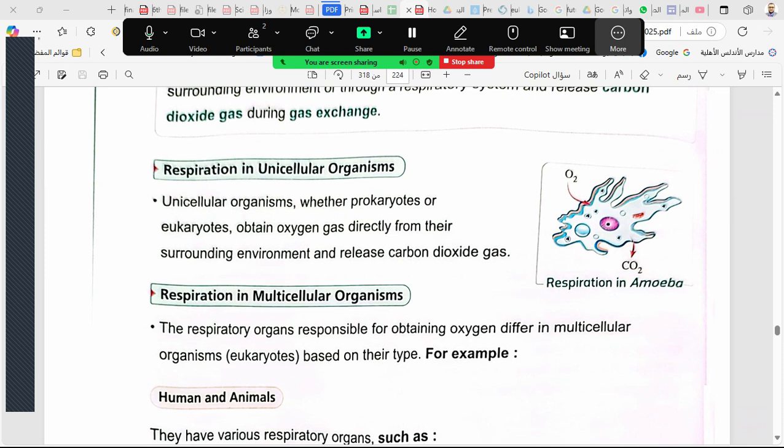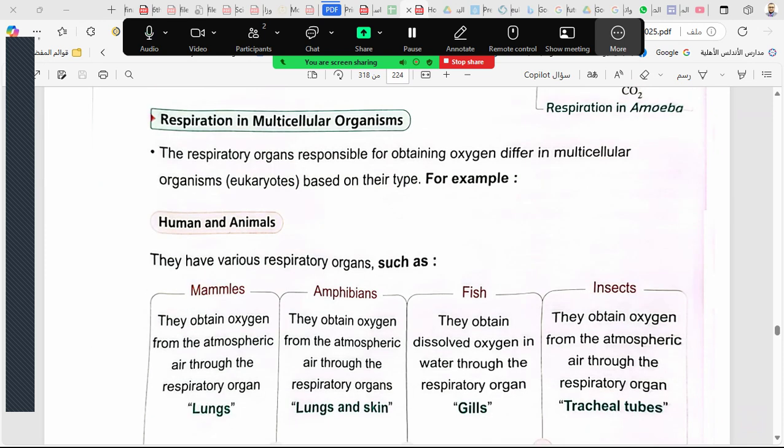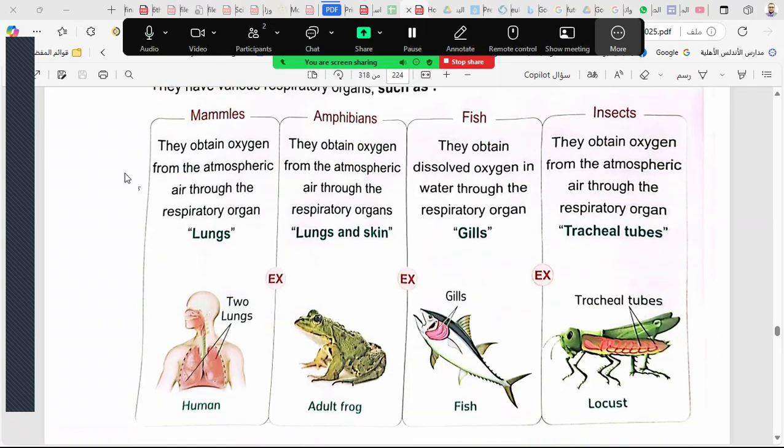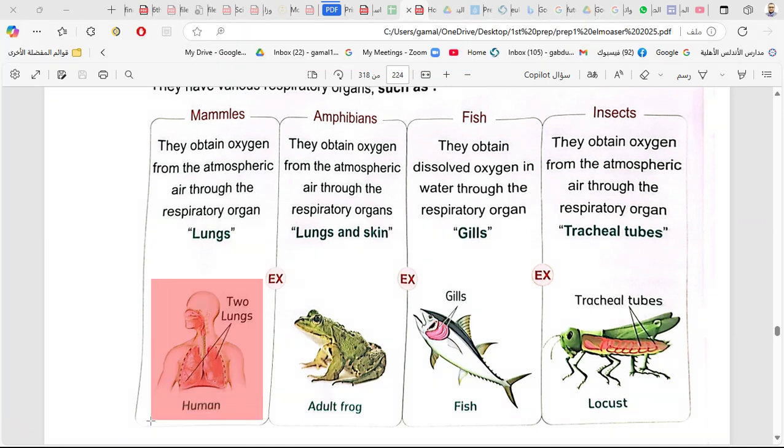But respiration in multicellular organisms needs a system. The respiration in multicellular organisms like eukaryotes needs a system. For example, the mammals have a respiratory system. We have studied it in grades 4 and 5. What is the most important organ in our respiratory system? Lungs. Lungs, very good. Of course, we are mammals. We use the respiratory system, and our respiratory system has lungs.